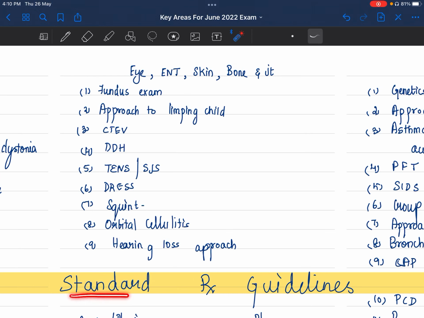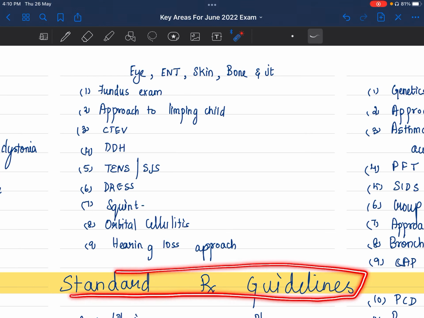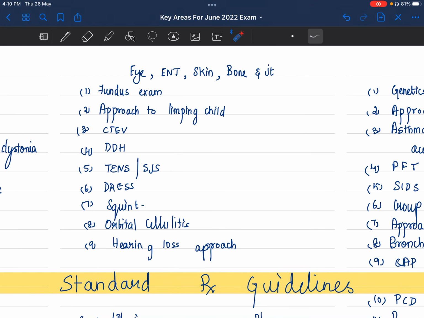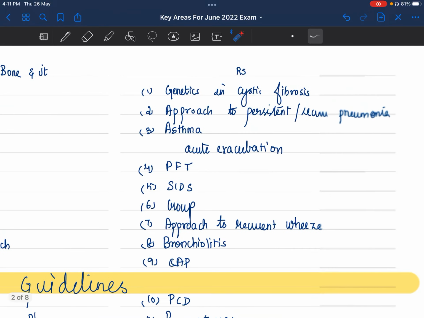Standard treatment guidelines, why I have put this: IAP has been releasing standard treatment guidelines and they have crossed 50 guidelines so far. Read those 50. Okay, you don't have to refer anything else. Extra books, if you don't have time, you don't have to break your head. It is like a question answer format only. You can easily write a short answer if you read those guidelines. Okay, so go through those guidelines. It is given on the Indian Academy of Pediatrics website. If you just type standard treatment guidelines, you will see that.